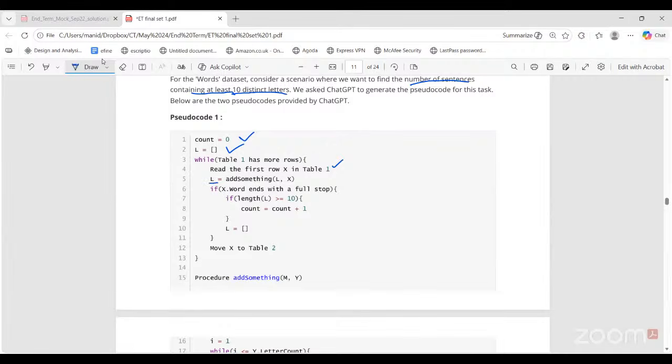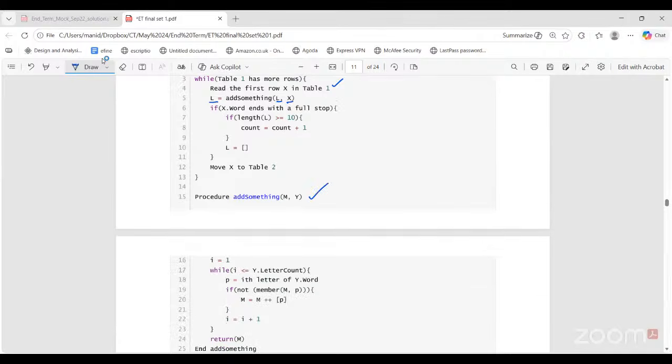Inside L, the empty list, we call the add something procedure, which takes the list L and the current card X as input. So what does add something do? It takes a list and a card. And then I is set to 1, and as long as I is less than or equal to letter count, P is the ith letter of the word. That means we are going through every letter of this word. If the current letter is not a member of M, that is the list, then you add it as a member.